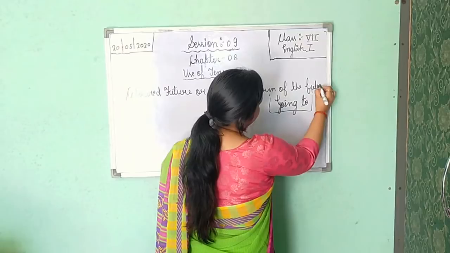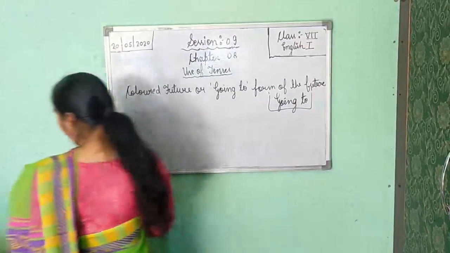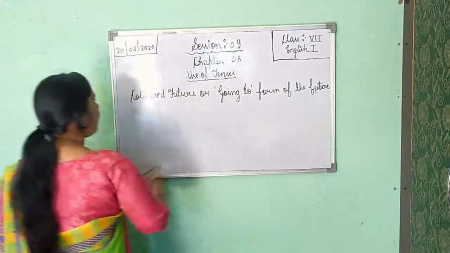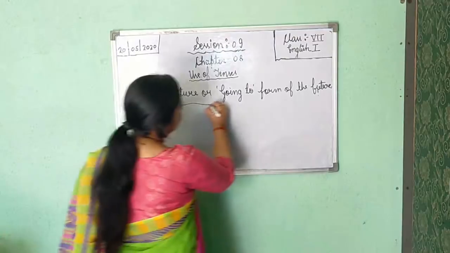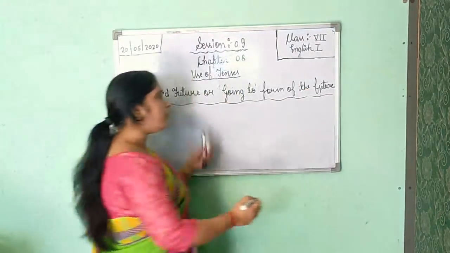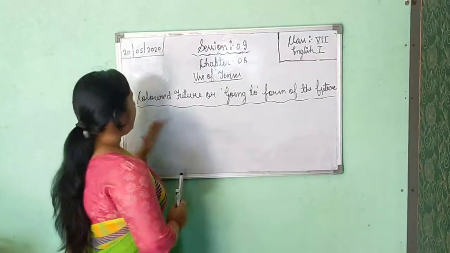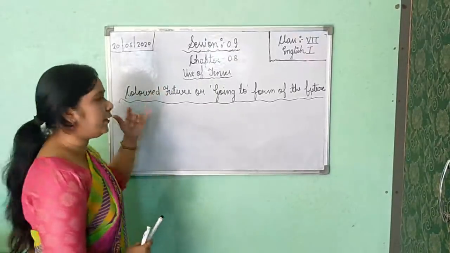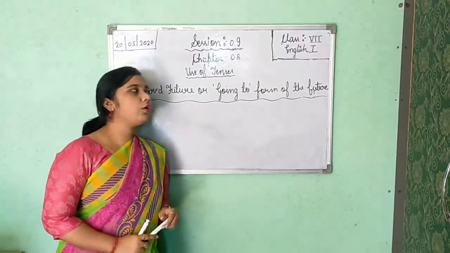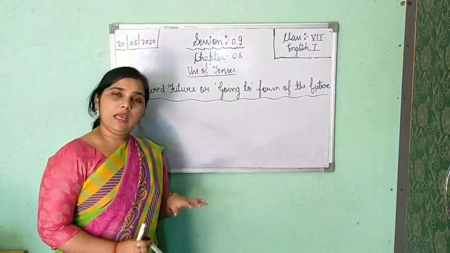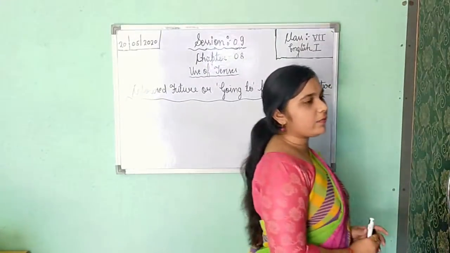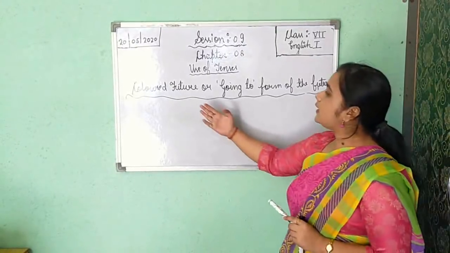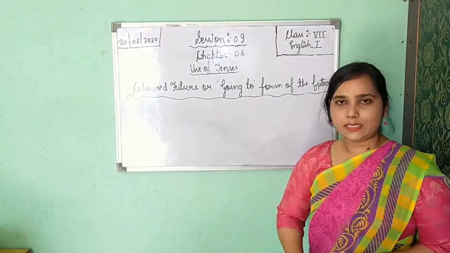So now we will start this and I will teach you how you will apply it, where you will apply it, and why you are applying this colored future or going to form of the future tense. In your book also it is given. At the last, all the explanation about all the kinds of future tense is given in your book too. You can see colored future or going to form of the future tense. In modern English, meaning the English we are using nowadays, we are using this going to form of future tense.